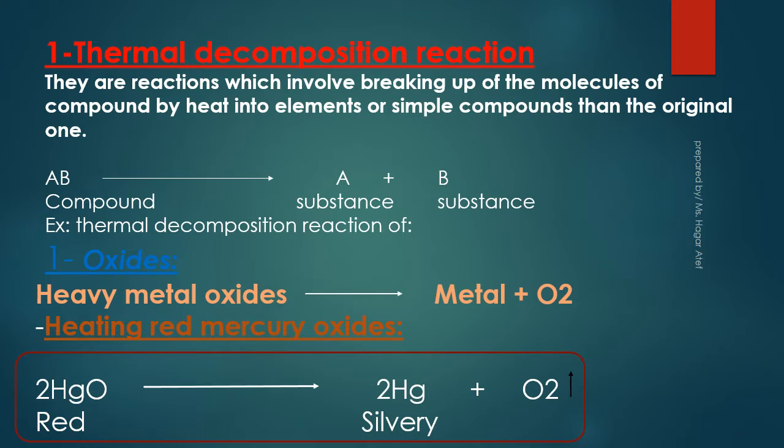For example, thermal decomposition reaction of oxides. Some metal oxides decompose by heat into metal and oxygen gas. Like red mercury oxide decomposes by heat into mercury, a silvery precipitate at the bottom of the tube, and the oxygen gas evolves, which increases the glow of a burning match.